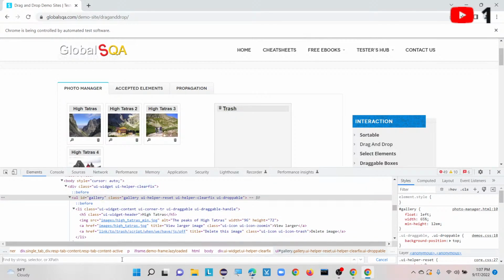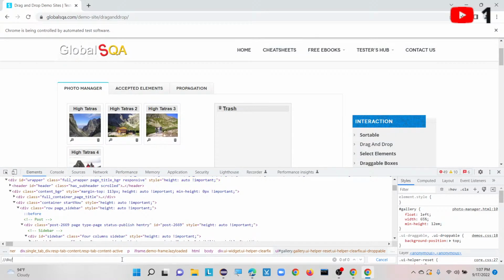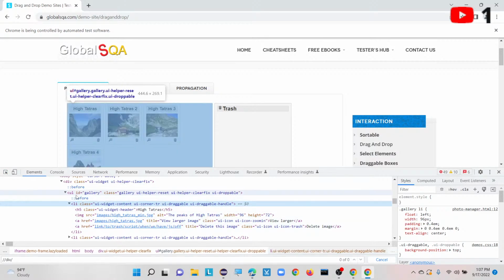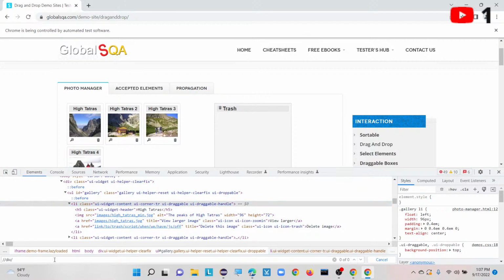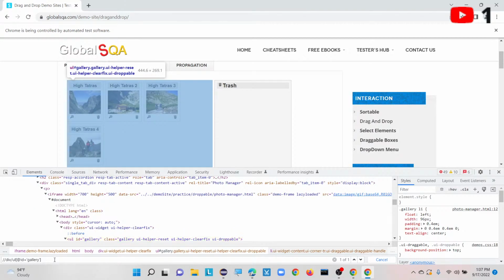We will see now. First we have to use the div tag followed by gallery, so div ul at the rate id equals to gallery. Okay, now we have only one.